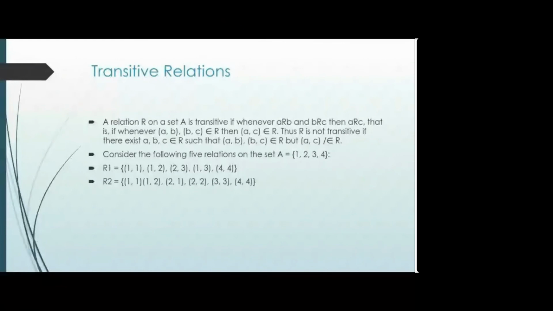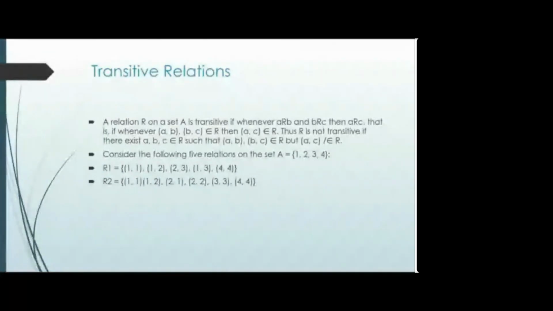Okay. Now the exercise. Can you check the previous example, the one you checked for reflexive and symmetric? Can you check whether it is transitive or not? It is not transitive, because 3 to 3 is not there.